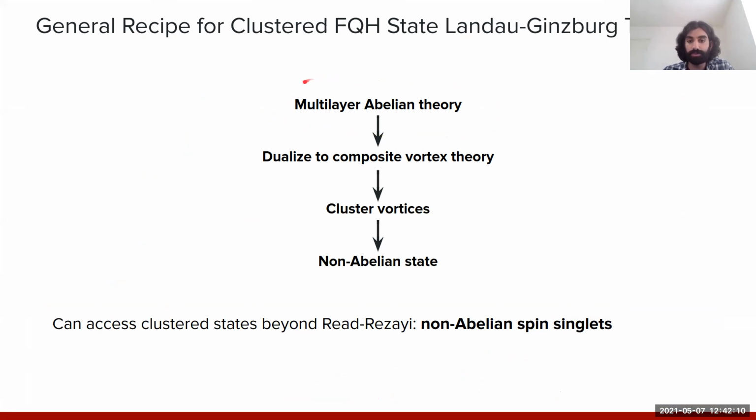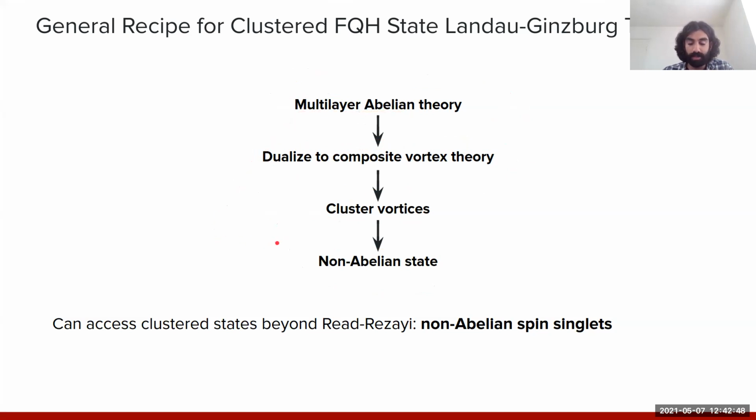So starting with some Landau-Ginzburg type theory for a multi-layer abelian theory, which can be accessed through a composite boson description, which can be motivated in the Read-Rezayi case by using wave functions, we can dualize it using these non-abelian dualities to an equivalent description in terms of these composite vortex fields coupled to these non-abelian gauge fields. And then the idea is that interactions, which we call clustering in this dual description, allow us to access some more complicated non-abelian state, which is not so transparently accessed in the original abelian theory.